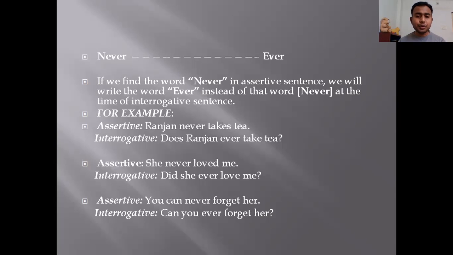Third assertive, you can never forget her. Interrogative will be, now here you are given can. What is can?